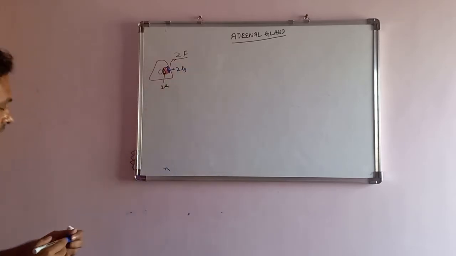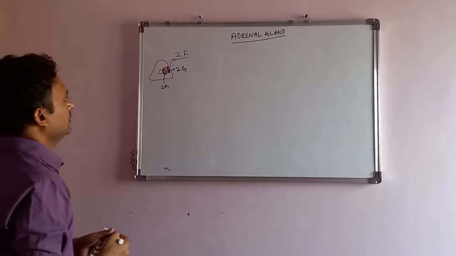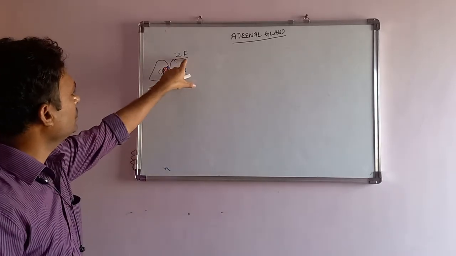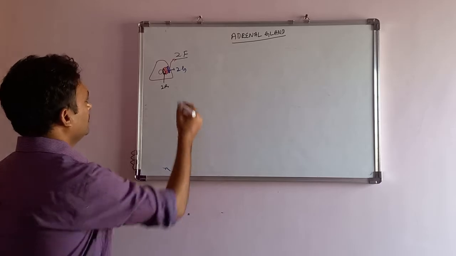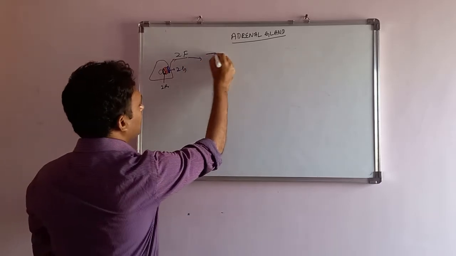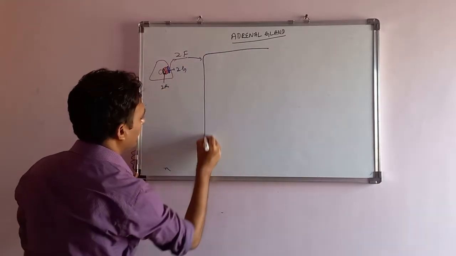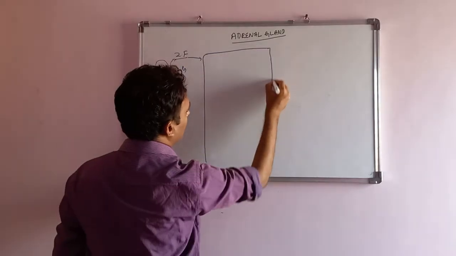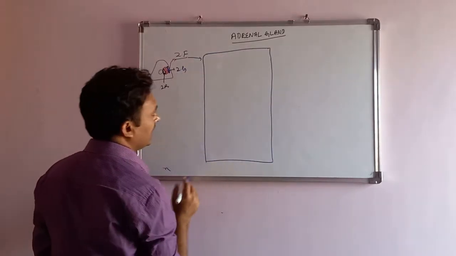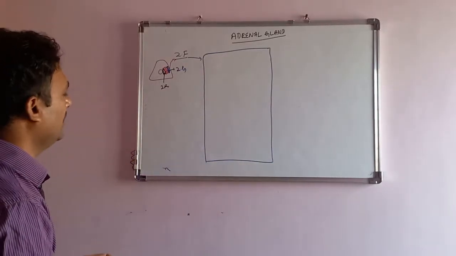Okay, three layers are there. We are going to discuss zona fasciculata here. We will enlarge one cell of zona fasciculata.